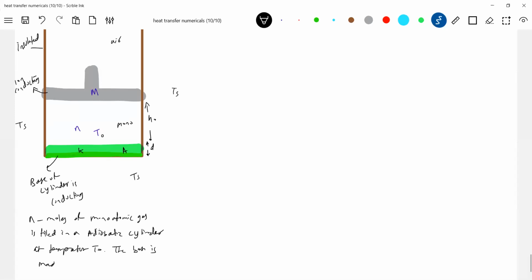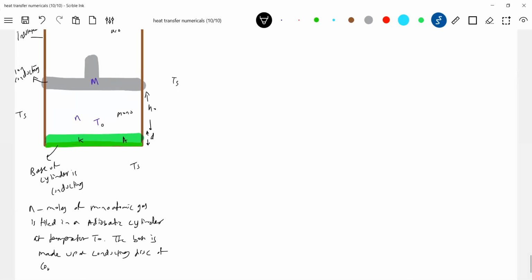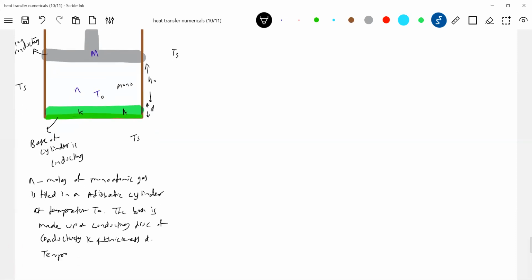The base is made up of a conducting disk of conductivity K and thickness D. Temperature of surrounding air is Ts, greater than T naught.